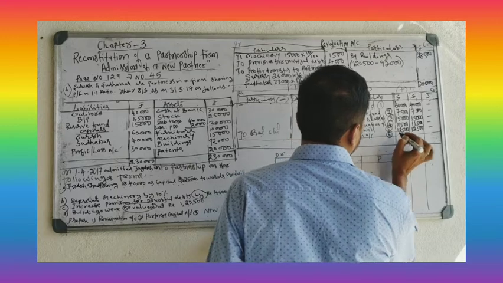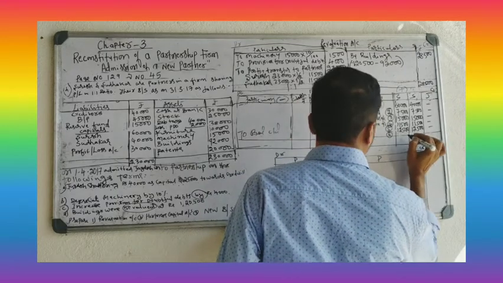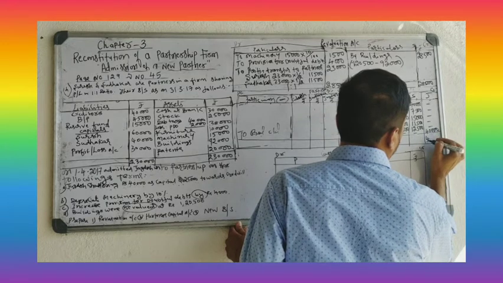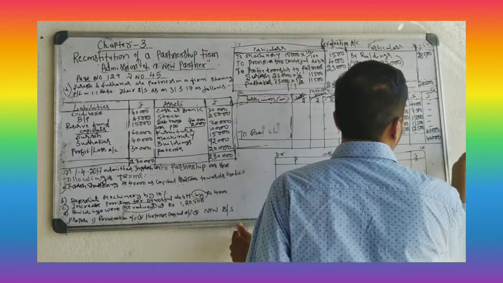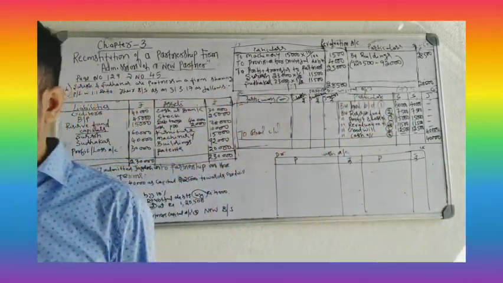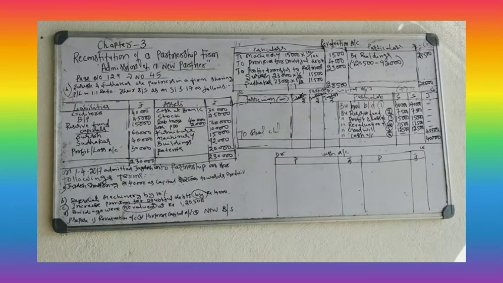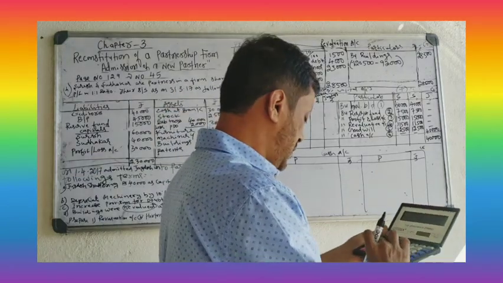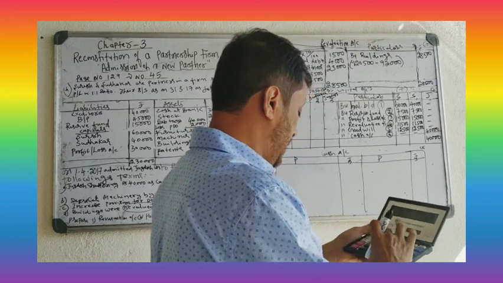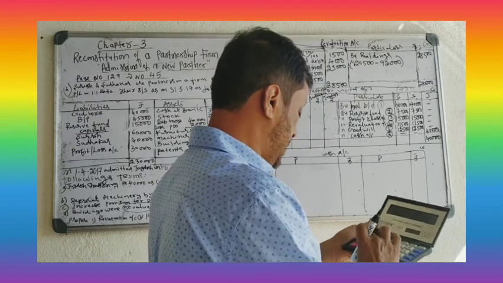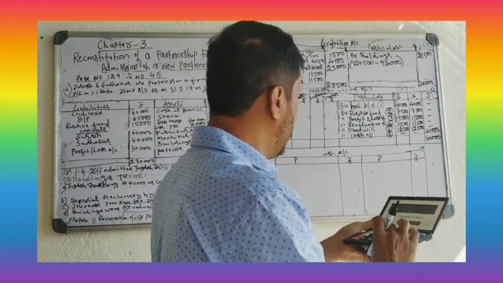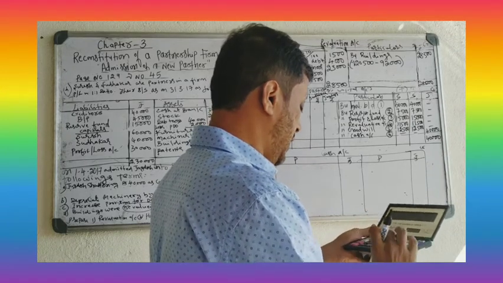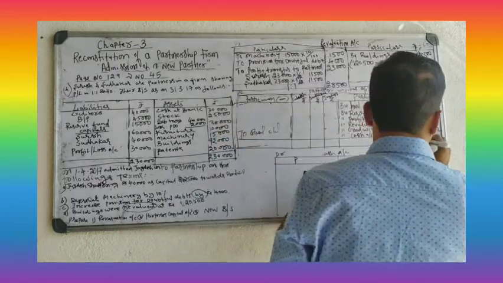Entry number 6. New partner capital 40,000. Make it total of credit side 40,000. Here it is. Suresh: 40,000 plus 7,500 plus 15,000 plus 11,500 plus 12,500, that is 86,500.